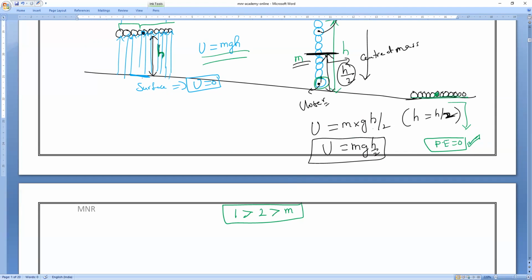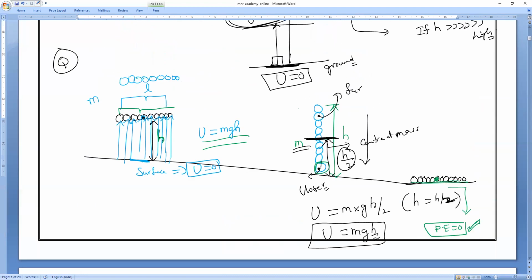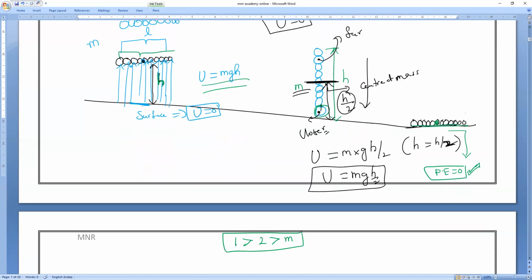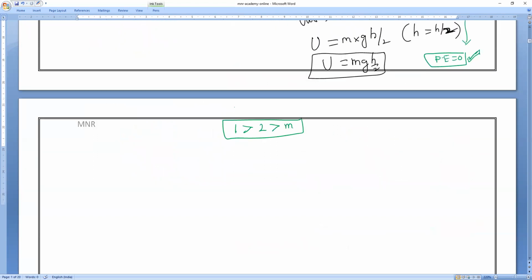Okay. Now the concept I am going to make. Now see, have you seen it? If the chain is horizontal, or vertical, or again horizontal on the surface, we can easily find the potential energy. Am I right or wrong?